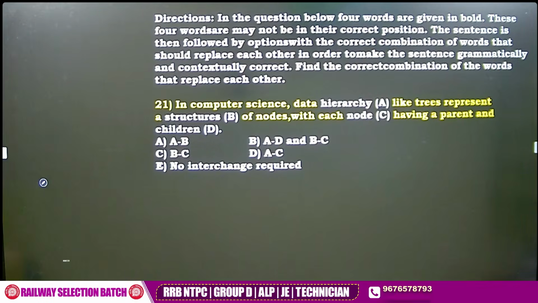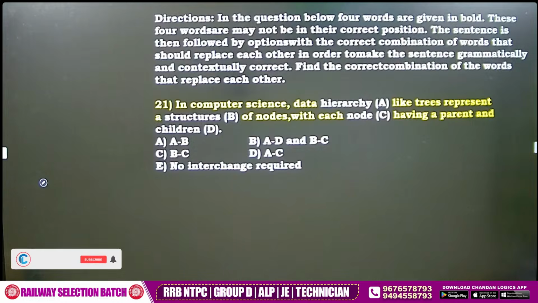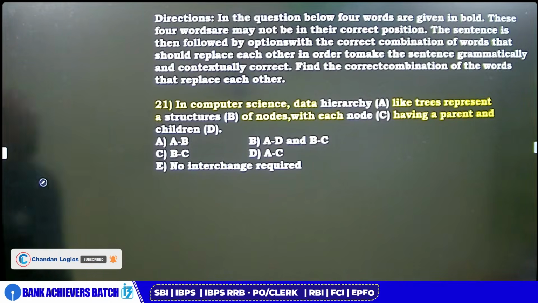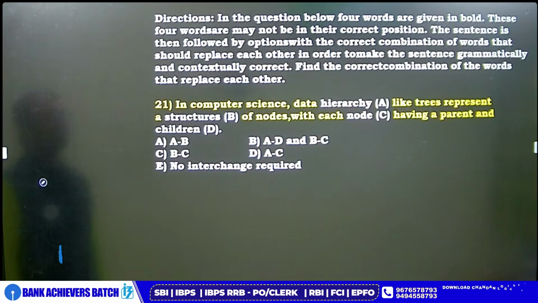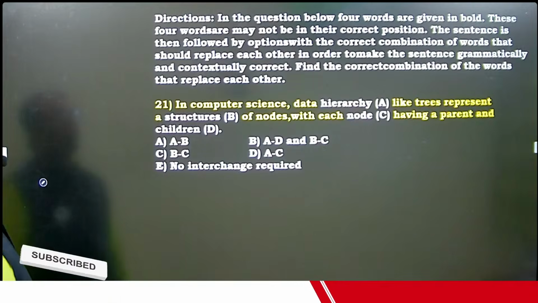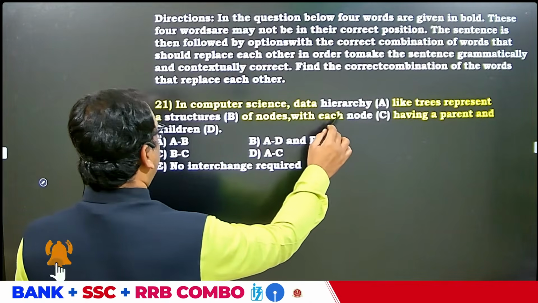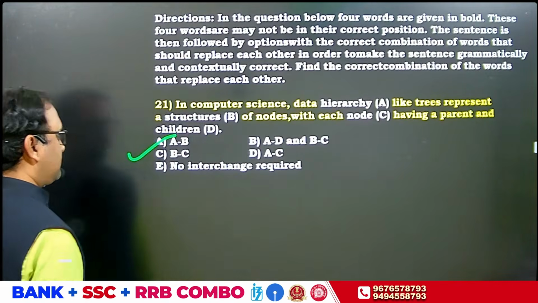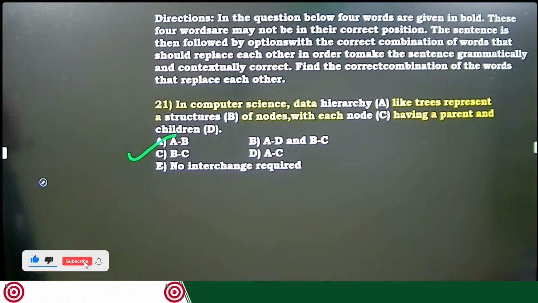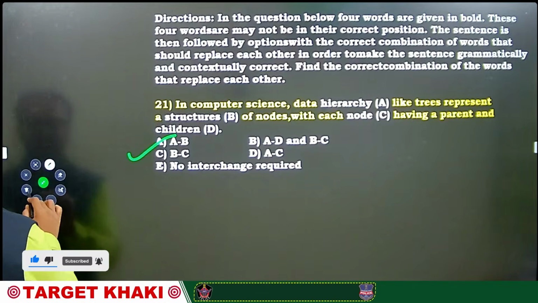Guys, waiting for your answer. How simple this is? You don't say data hierarchy. You say data structure. That's all. The game is over. You don't have to waste too much of time. You only say data structure.